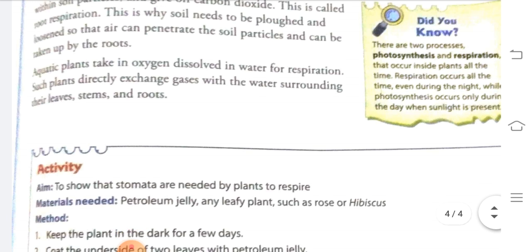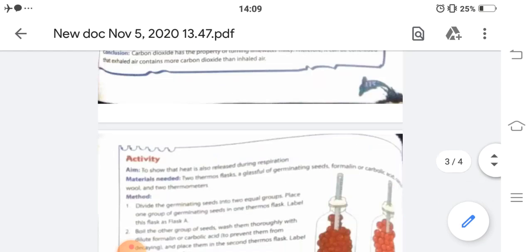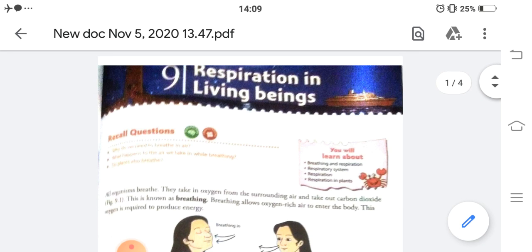So here our chapter number 9 explanation is completed. In my next class I will give you the exercises and question answers of this chapter. So be prepared with your copies for completing this chapter.